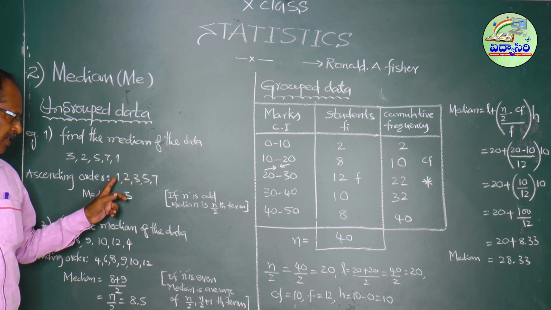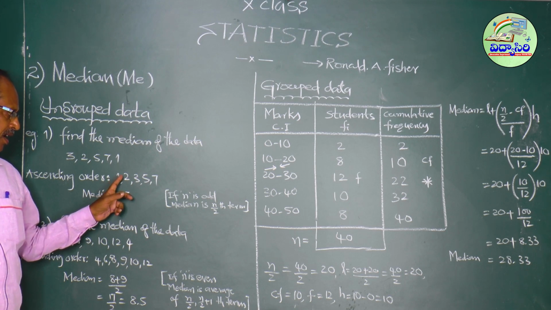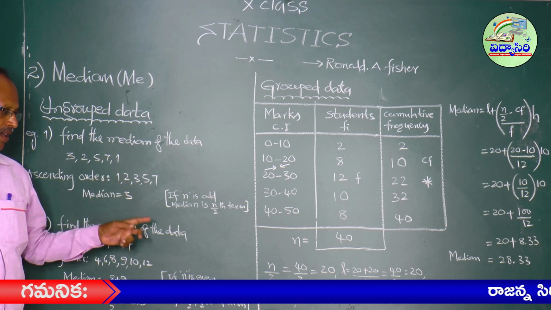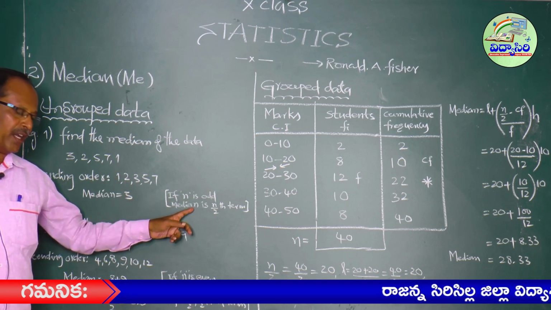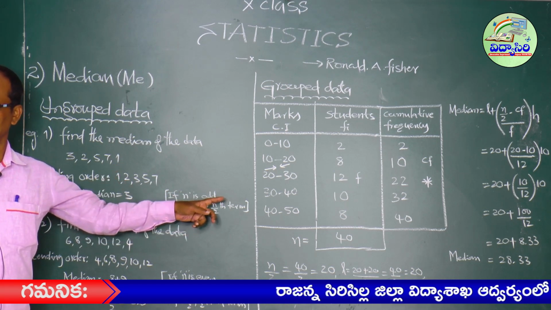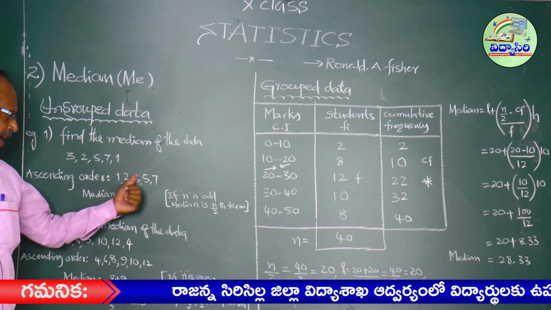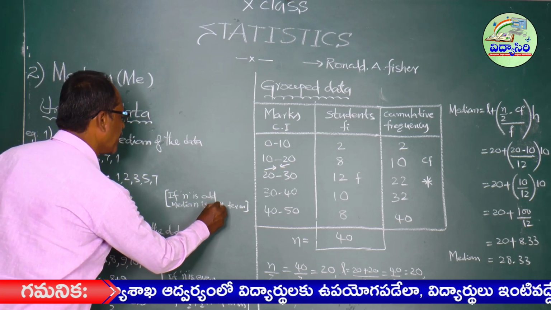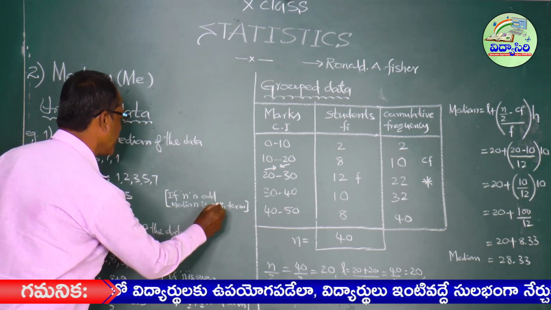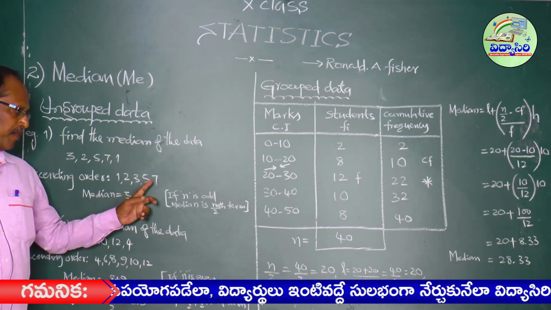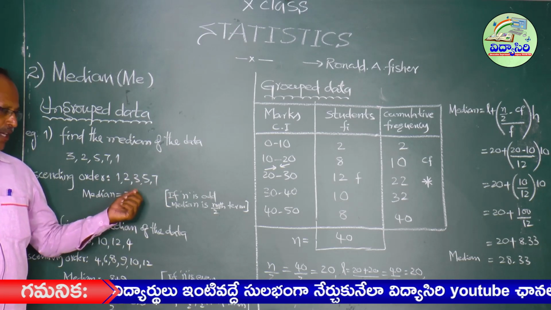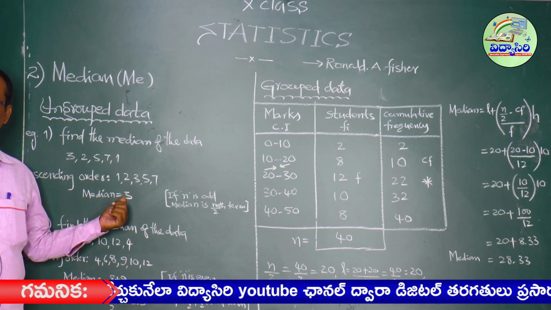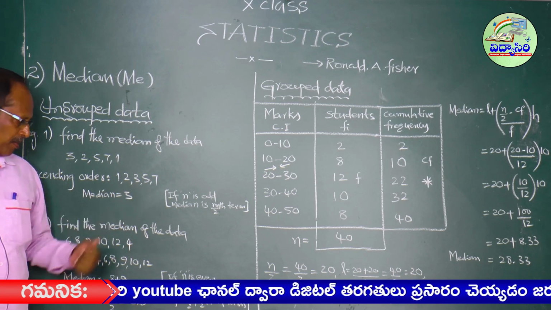After observing this example, there are 5 observations, that means an odd number. If n is odd, median is the n plus 1 by 2th term. 5 plus 1 by 2, 6 by 2, the third term, which is 3. Here median is 3 if n is odd.